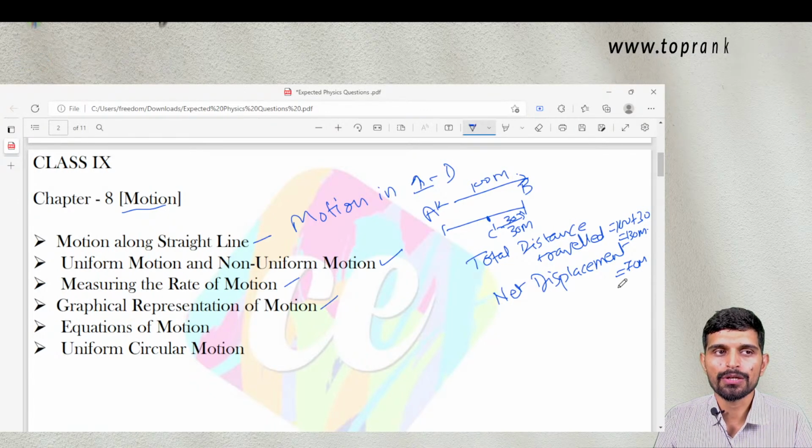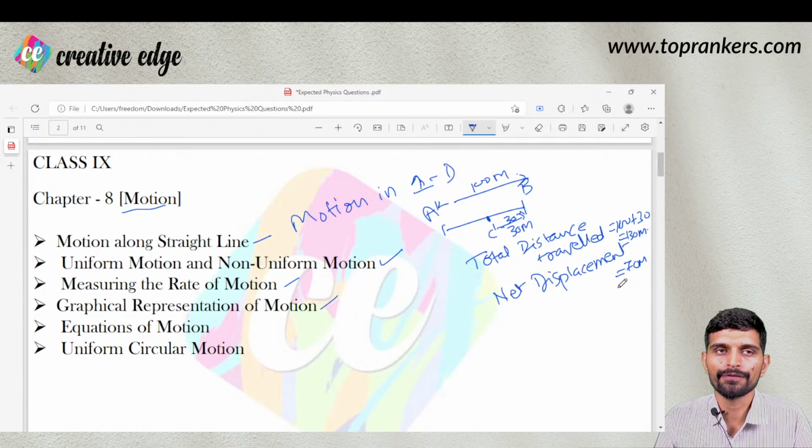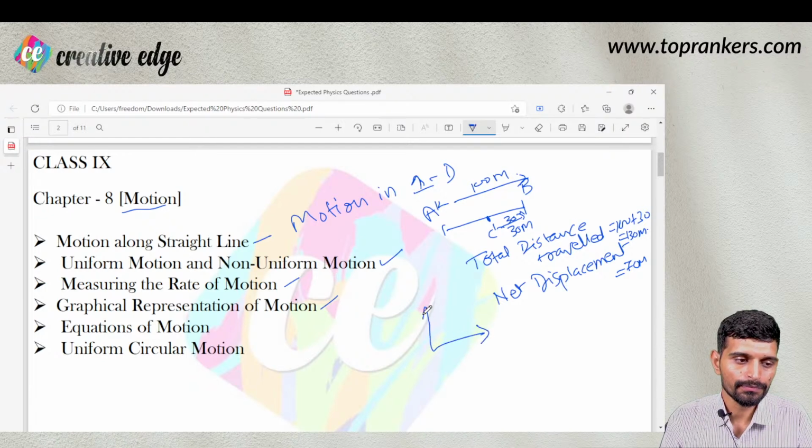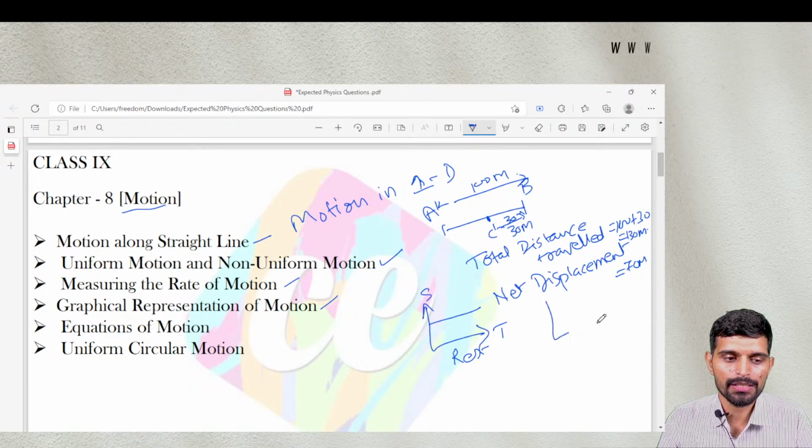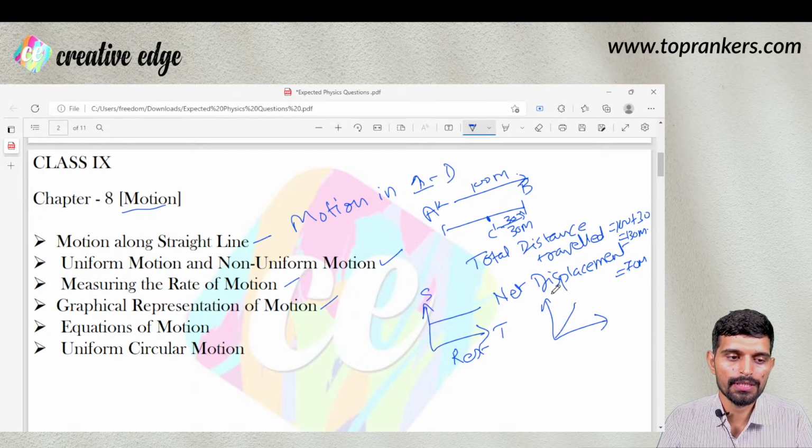So in case of uniform motion, the displacement time graph will show a straight line parallel to time, right? No, that is not the case. If a line parallel to time on the displacement time graph exists, then that shows the object is at rest. So let me draw it here. If this is the displacement and this is the time axis, and the line is like this, this shows the object is at rest. If this is the situation on the displacement time graph, a straight line, this shows uniform motion.